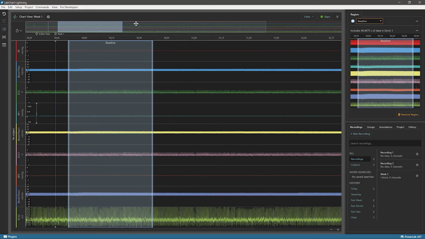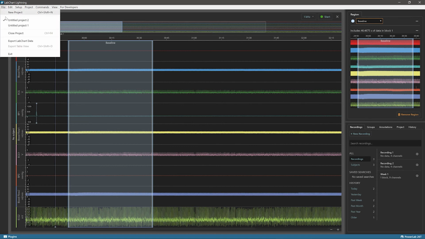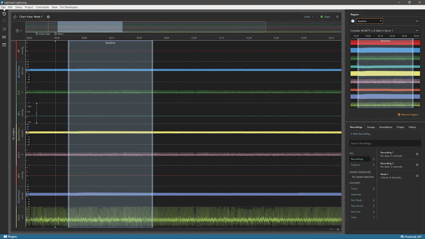If you wish to continue your experiment in LabChart 8, we have Export LabChart Data up here in the File menu. We recommend exporting to LabChart 8 if you wish to save data on a separate storage device.